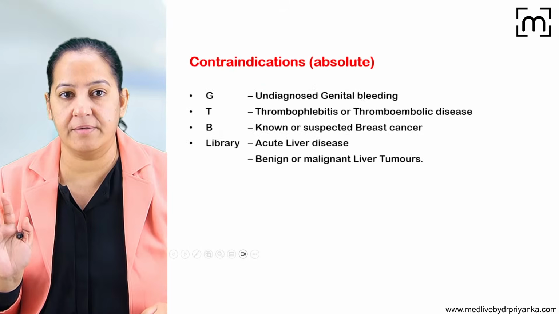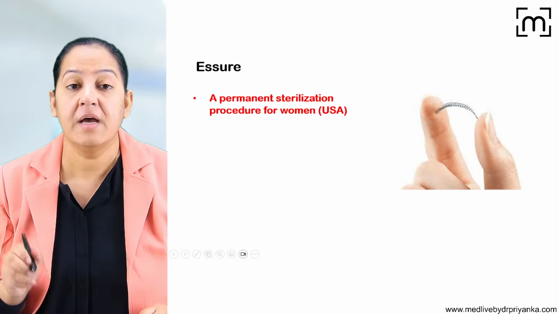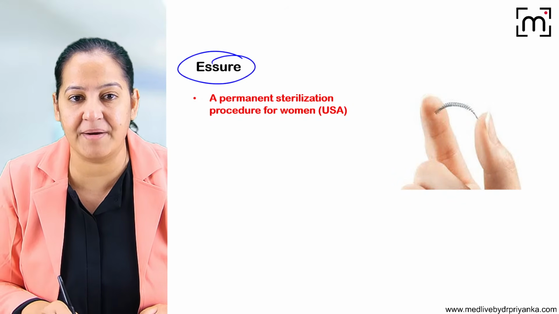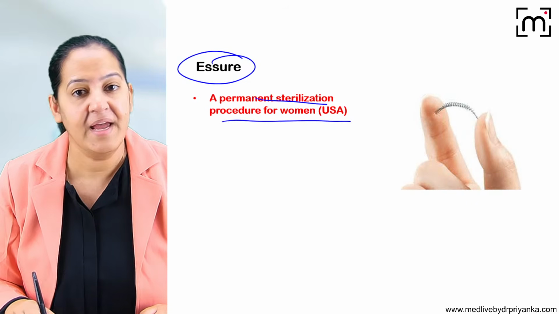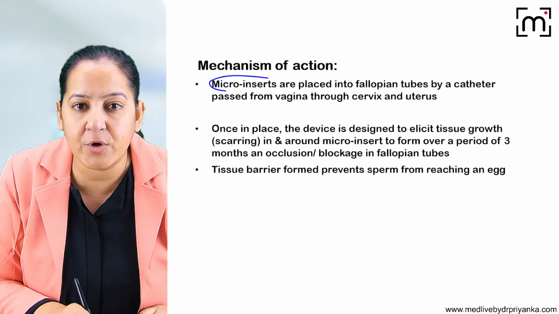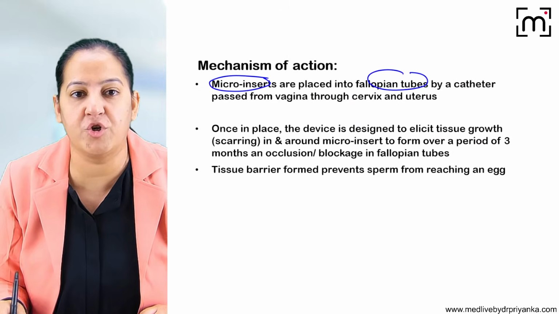Okay, so these are the newer ones you can use. There is one more newer contraception, that is Essure. What is Essure? It's a permanent sterilization procedure for the female. It is available in the USA, not in India. You can see it's a micro insert which is placed in the fallopian tube via catheter.